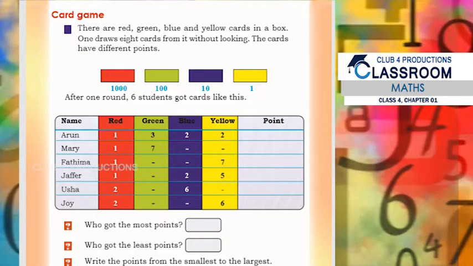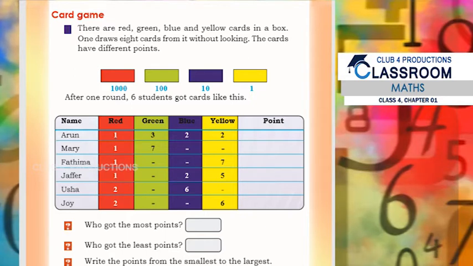So Arun has taken one red card, then 3 green cards, 2 blue, 2 yellow. So what will be the points? So yes, what is its total? 1322 points.